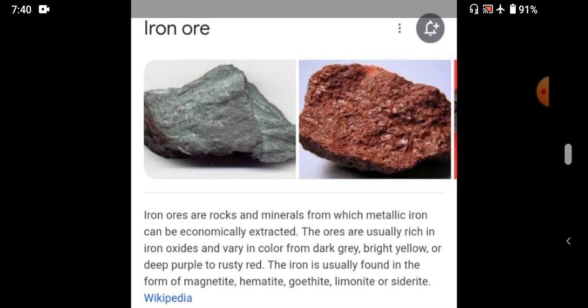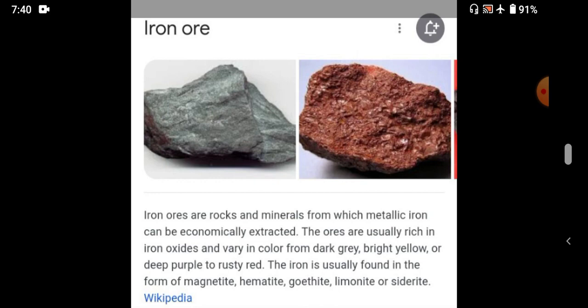India is rich in iron deposits. We can find iron ore in all parts of our country. And also the quality of iron ore is one of the best in the world.